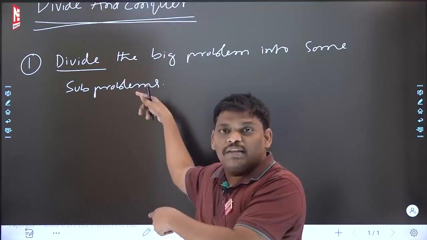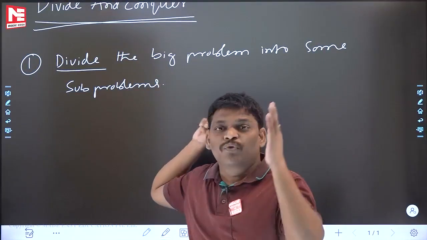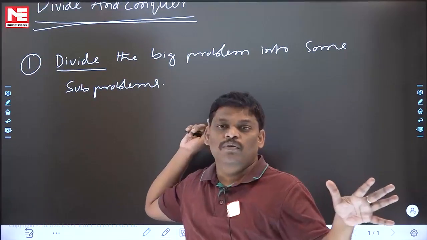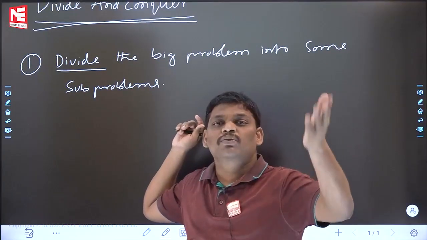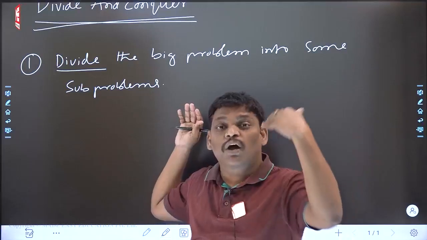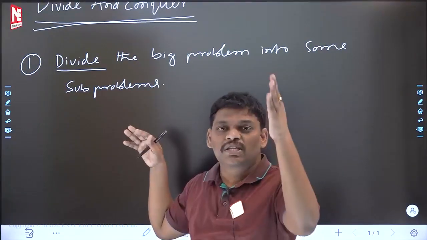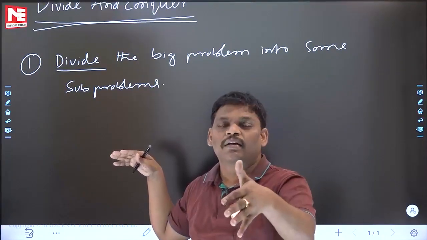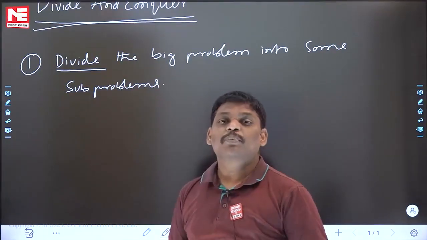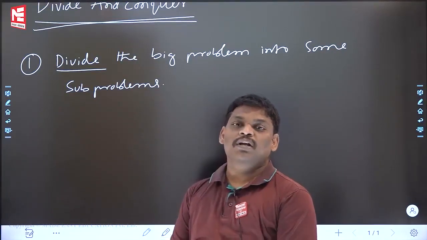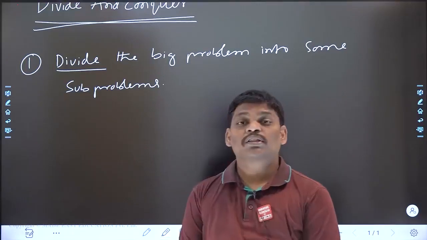But this divide and conquer is saying that if you think your problem is a bigger problem, solve that bigger problem in terms of small problems. Means you have to divide. How will you divide? It is your problem, you decide yourself. Some people will divide into 5 parts, some into 10 parts and so on. But one thing, it is a recursion.